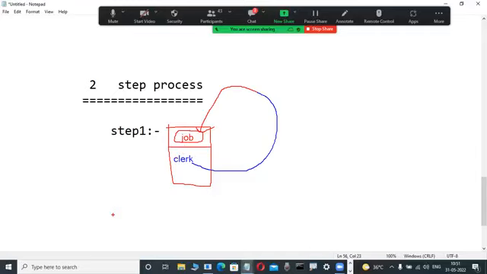Second step is what? Which operators are suitable? That is important. Observe here: write a query to display the employees except clerks. Except means which operator is suitable? Very good, not equal to. Either not equal to, or another symbol for not equal to.